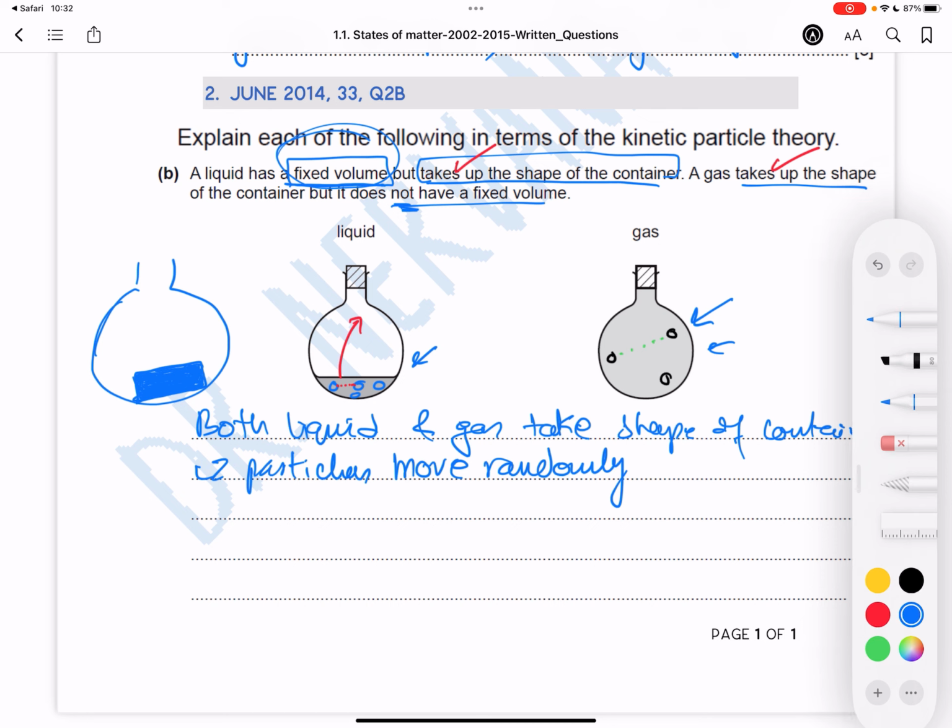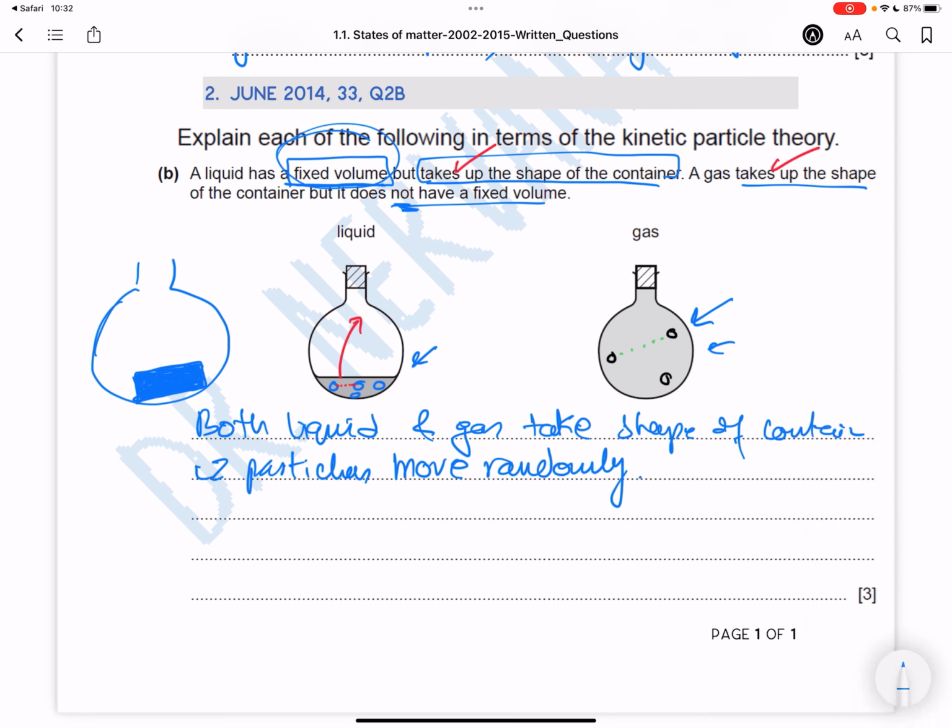All right, so how do you explain this in words? You're going to say in liquids, there are stronger forces of attraction between particles. I'm saying stronger because it's not as strong as in solids; they're just stronger than in gases.